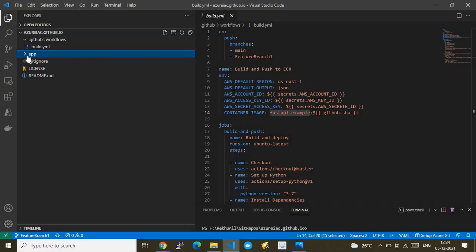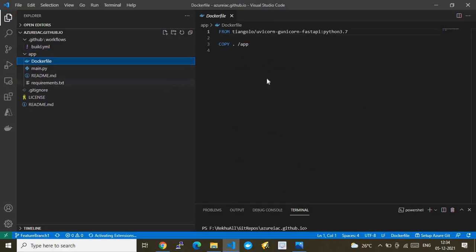Okay, that's the reason we created a separate folder called app. This is where our app files and folders will be sitting. All right, so under this app, let me walk through from here. We have one Dockerfile. As you might know, a Dockerfile is a plain file without any extension.